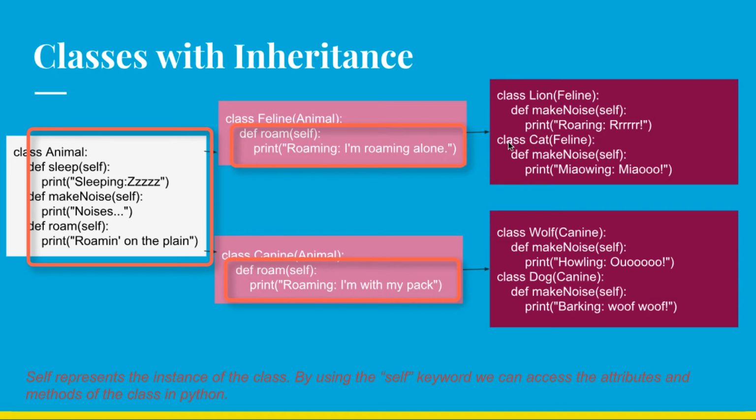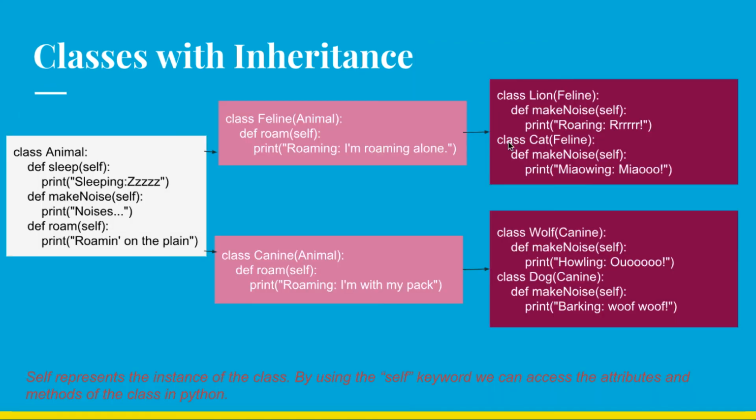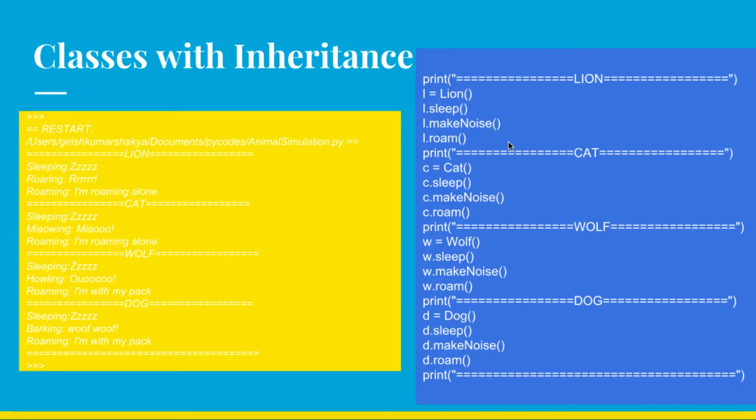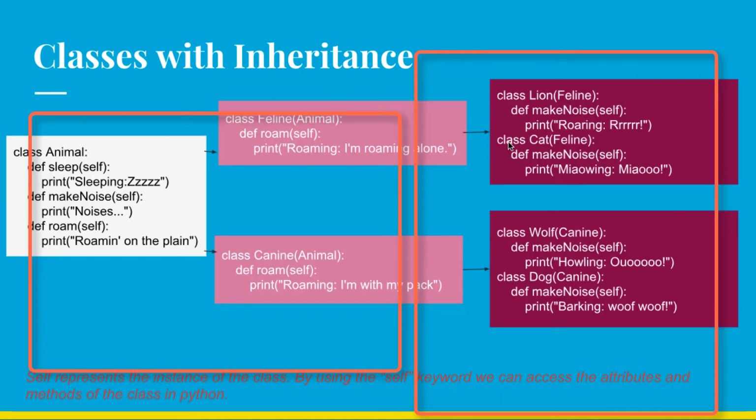So this is an assignment for you. You need to create this particular inheritance tree, and you need to get an output that looks like this, which will print the lion with sleep, make noise and roam, and cat the same with sleep, make noise and roam, and wolf with sleep, make noise and roam. So when you create this kind of inheritance tree using Python, you will get this type of output, with the different animals with different behaviors of sleeping, roaming and noises. So this is an assignment for you and you need to make it.